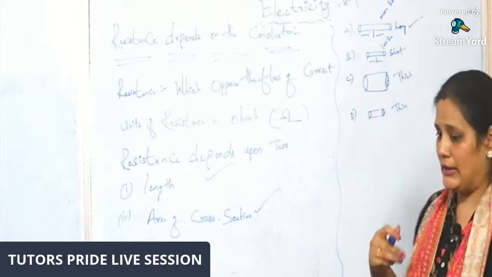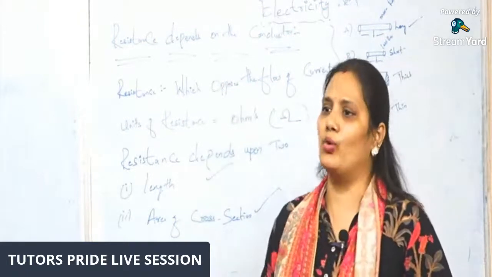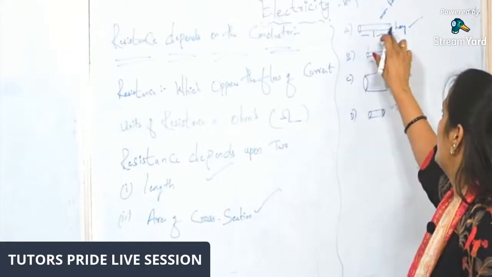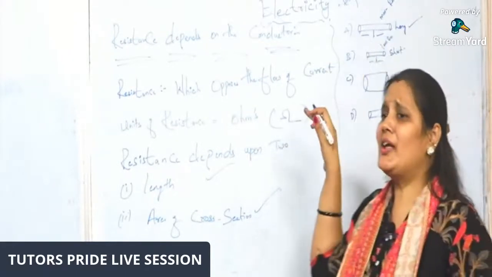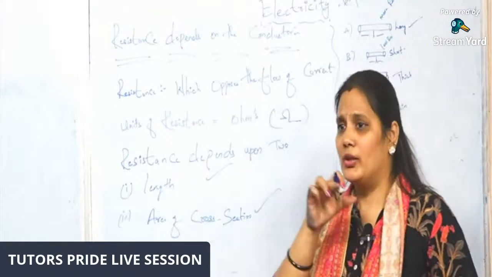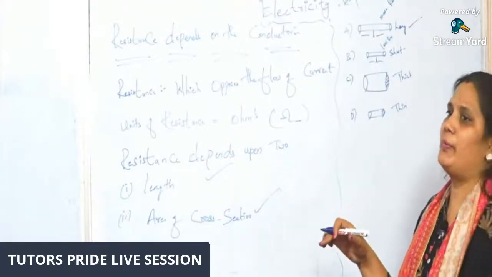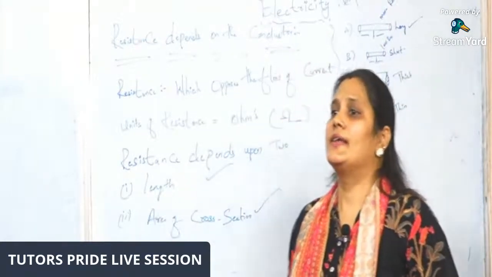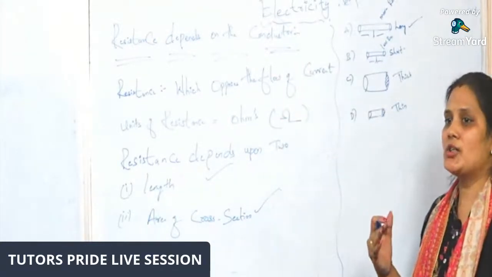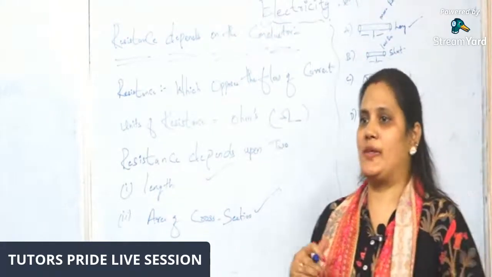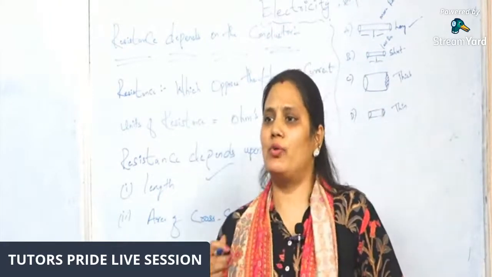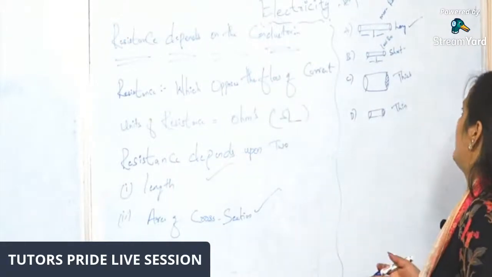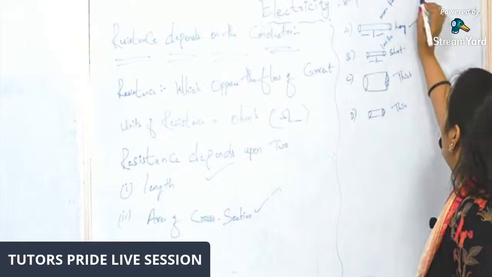Why in a longer wire is the resistance more? You may get this doubt. In a longer wire, electrons travel a longer length, and they may collide with the ions present in the metal. When the electrons collide with the ions, it opposes the flow of the current, and opposing the flow of current is nothing but resistance.